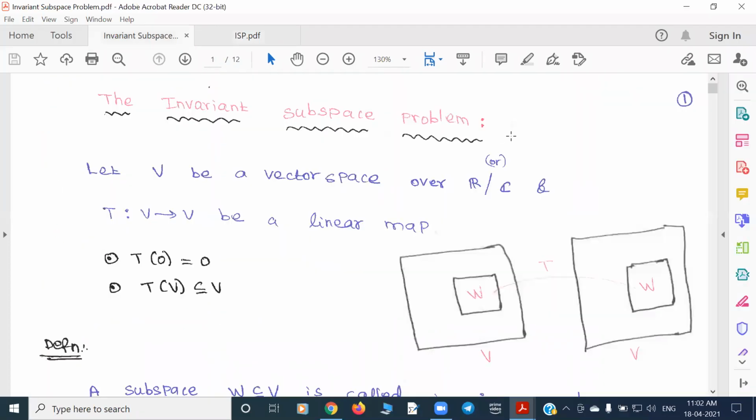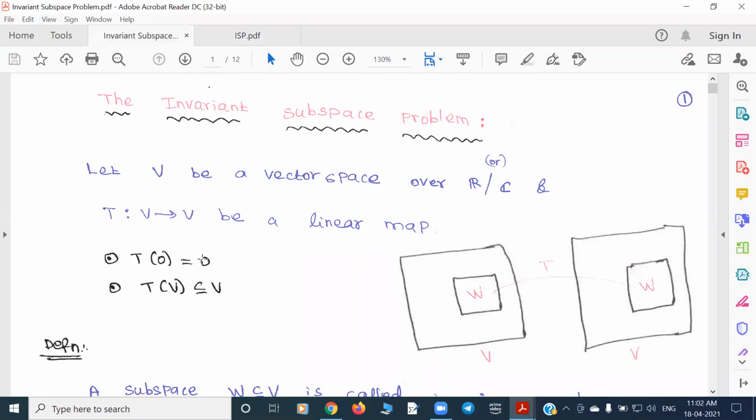Invariant subspace problem. So let's start with a vector space V. Assume that it is a vector space over real numbers or complex numbers. Now take T, a linear map. I hope all of you know what a vector space and a linear map are.